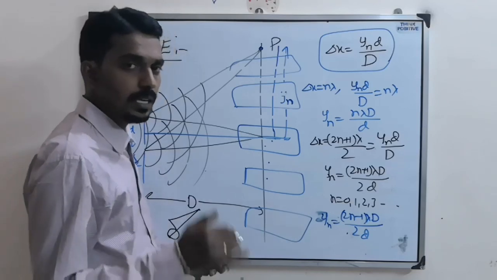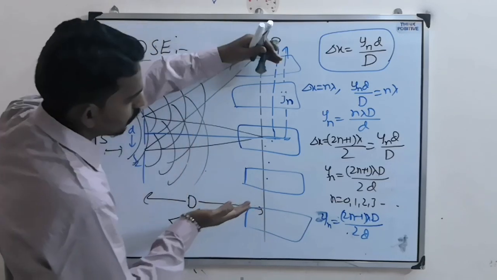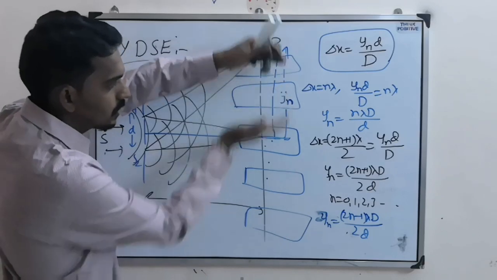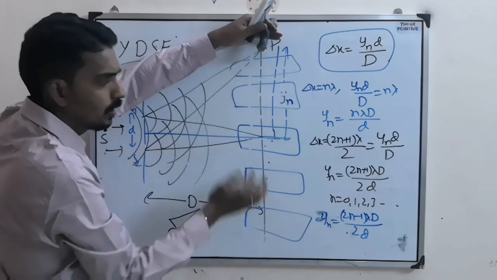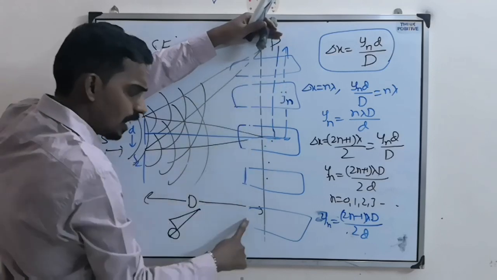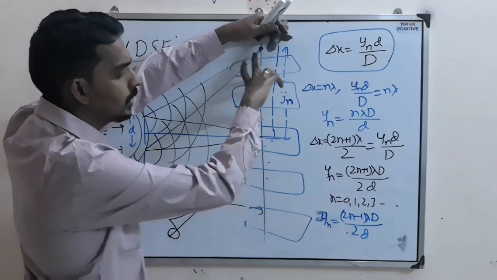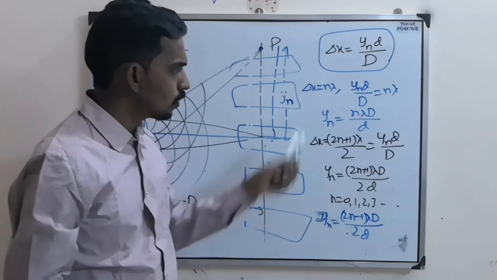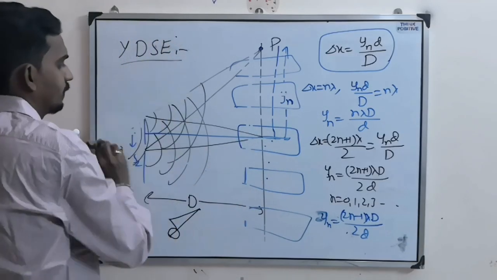Or they can ask a question like this: what is the distance between third bright fringe above and below? That means here one third bright fringe is there, here one third bright fringe is there. So what is this distance they are asking? So you find y3 and multiply with 2. Because this is y3, this is also y3, third bright fringe. Then the distance between them means y3 plus y3. They can ask the question in that manner also. So remember these two conditions and then you can solve the question.